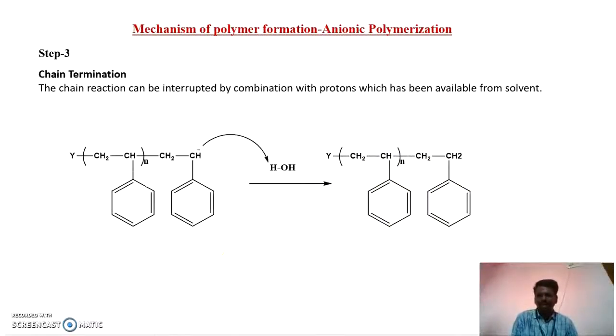The final step is termination. Here the huge molecular weight carbanion undergoes termination. Simply any solvent molecule, here a water molecule, can terminate this polymerization reaction. It donates an H plus ion, thereby this negative charge is neutralized by the H plus ion, and the polymerization reaction is completed. So these are the mechanisms involved in these different types of polymerization processes.